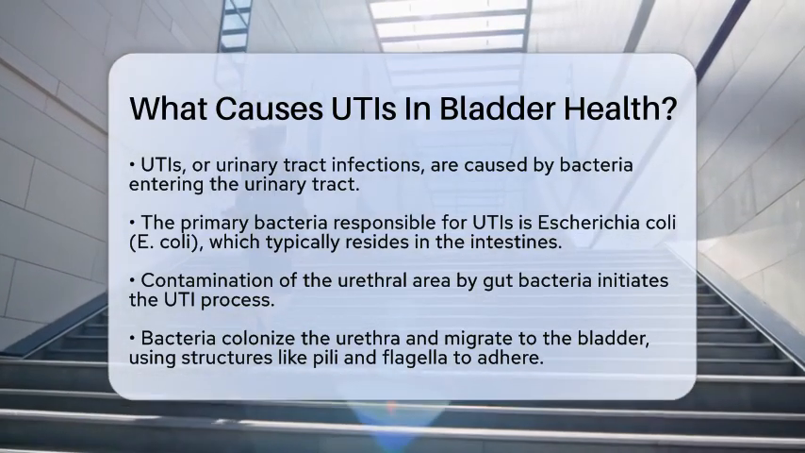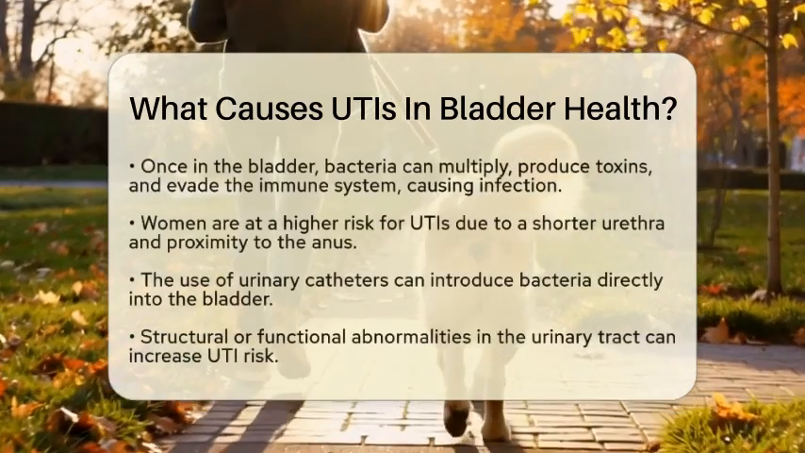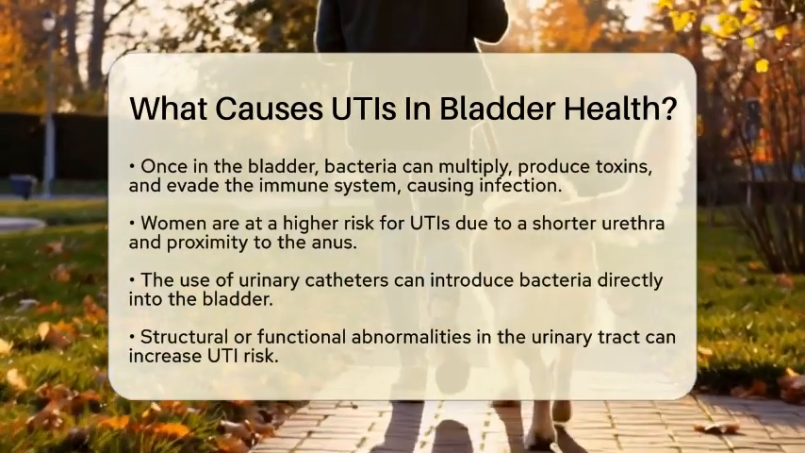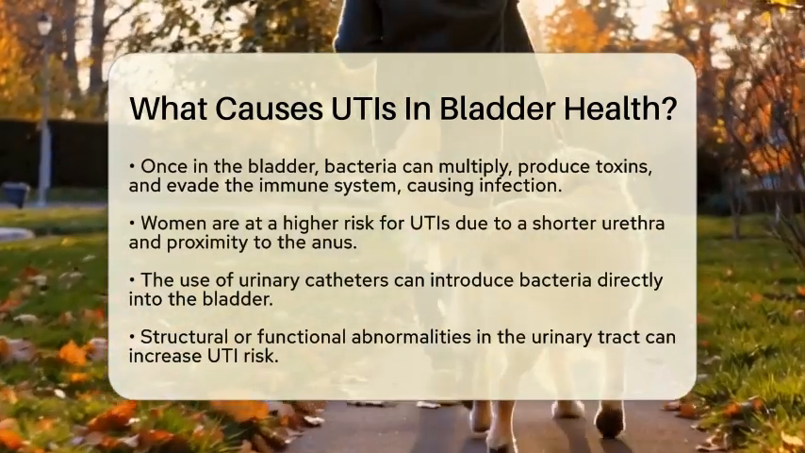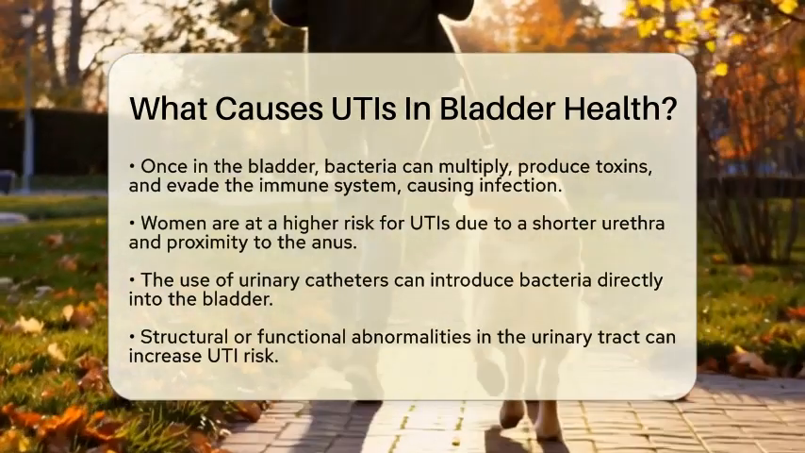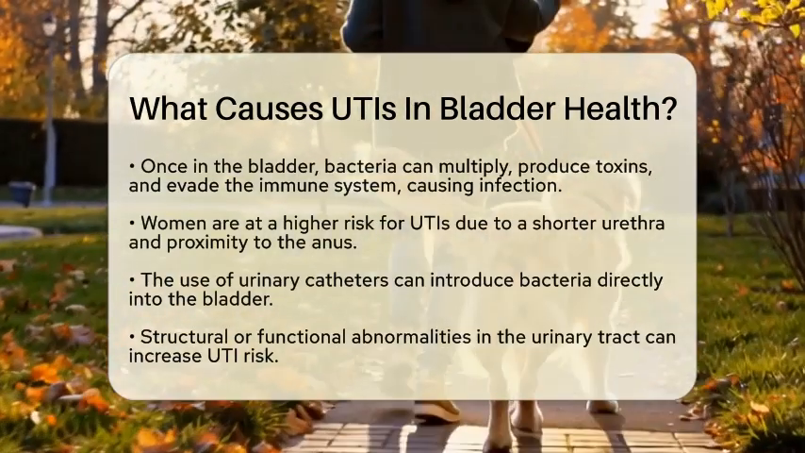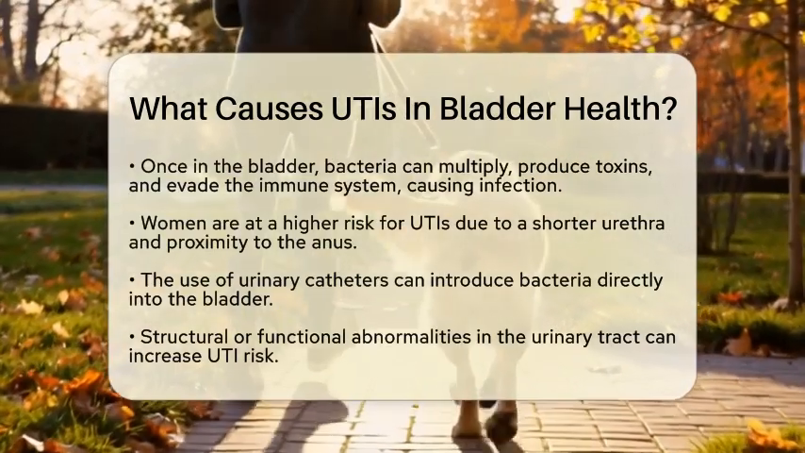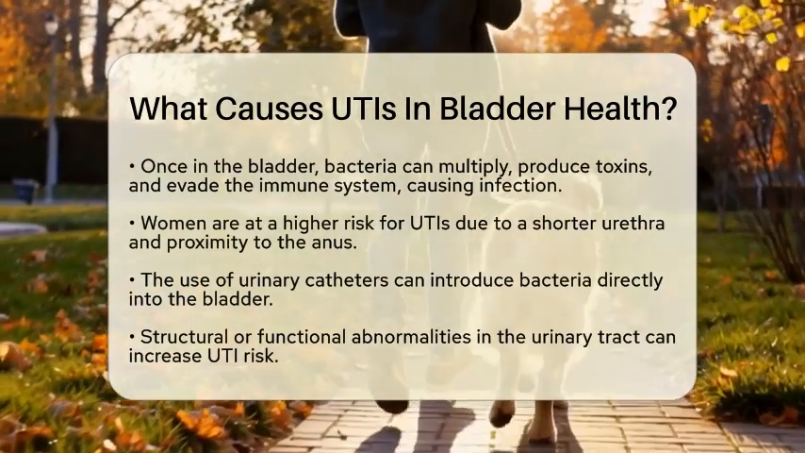For bacteria to successfully colonize, they use structures like pili and flagella. These help them stick to and invade the bladder's inner lining. Once inside, they can multiply, produce toxins, and even evade the immune system, leading to an infection.